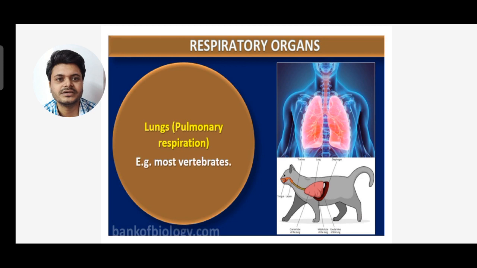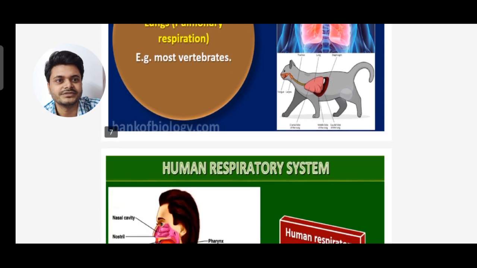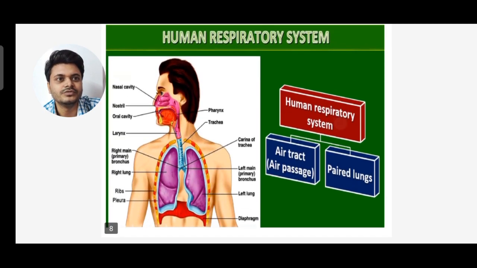Next you can see in most vertebrates, they do respiration by lungs, that is called pulmonary respiration. So pulmonary respiration is seen in most vertebrates, that takes place by the help of lungs. Now I move to the human respiratory system.